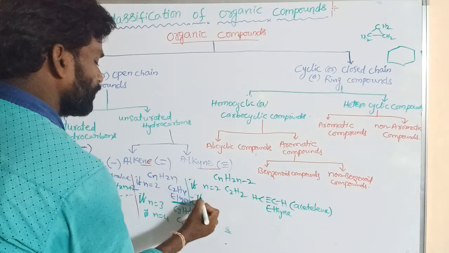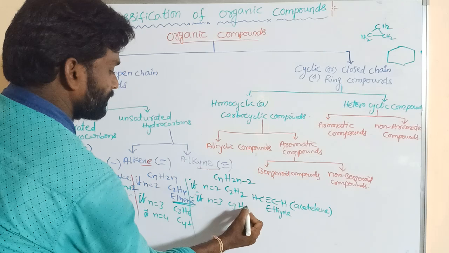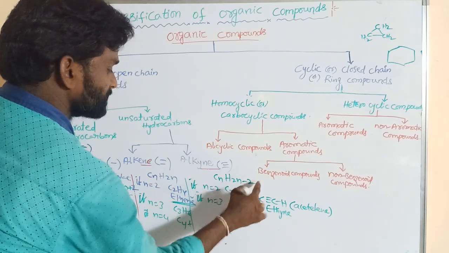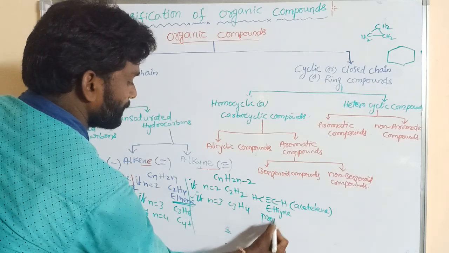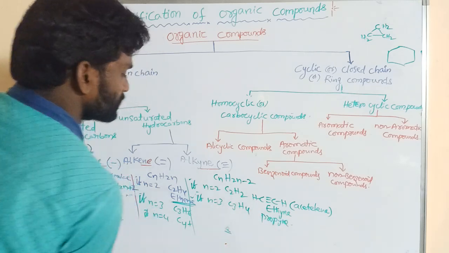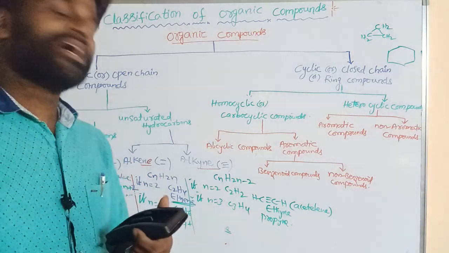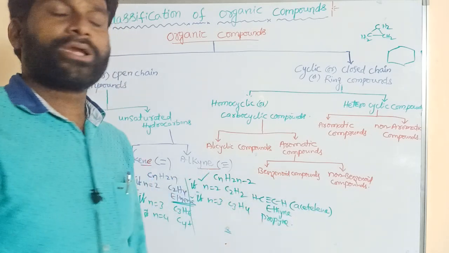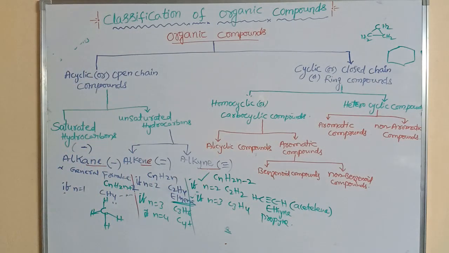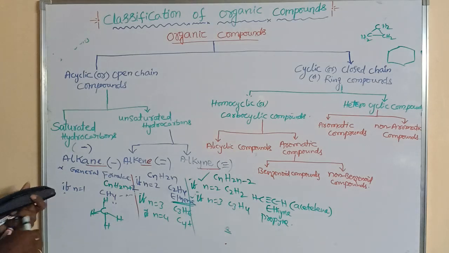If n is equal to 3, C3H6 minus 2 gives C3H4. So that is propyne. What is the least alkyne? Ethyne, or acetylene, is the least alkyne. So these are the unsaturated hydrocarbons.